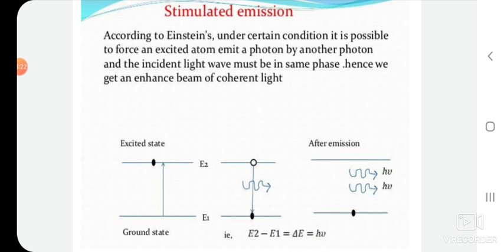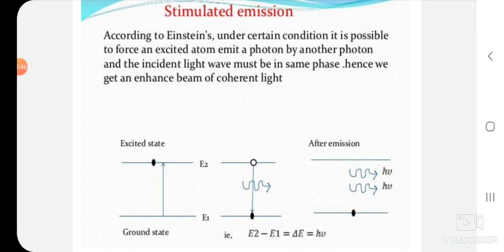Actually, this process by which atoms in the excited state are stimulated to emit photons while falling to the ground state is called stimulated emission.